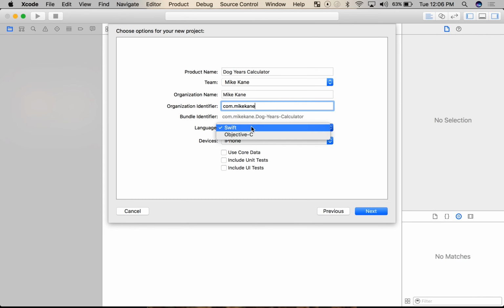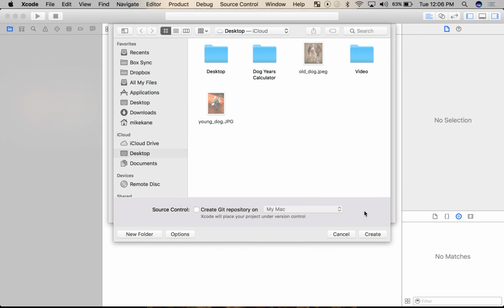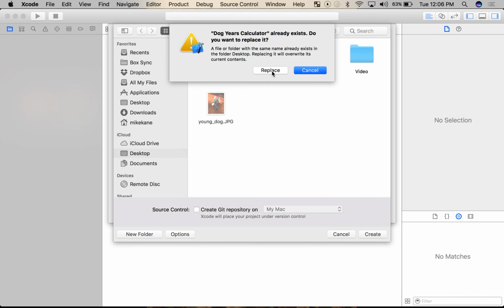Most important thing here, make sure the language is set to Swift. We are not using Objective-C. Ain't nobody got time for that. Device, let's go with iPhone, and leave these unchecked. If you check them, it won't break anything. It'll just add a bunch of extra code that you don't need. Let's click Next. I'm going to go ahead and put this on my desktop here. It's going to yell at me because I'm replacing it.